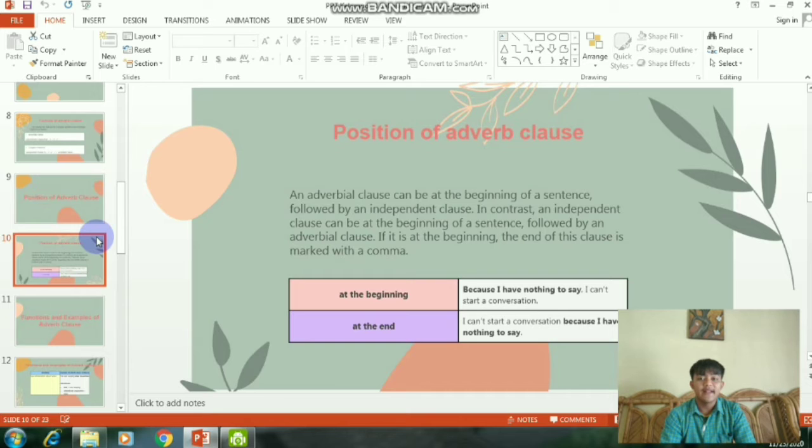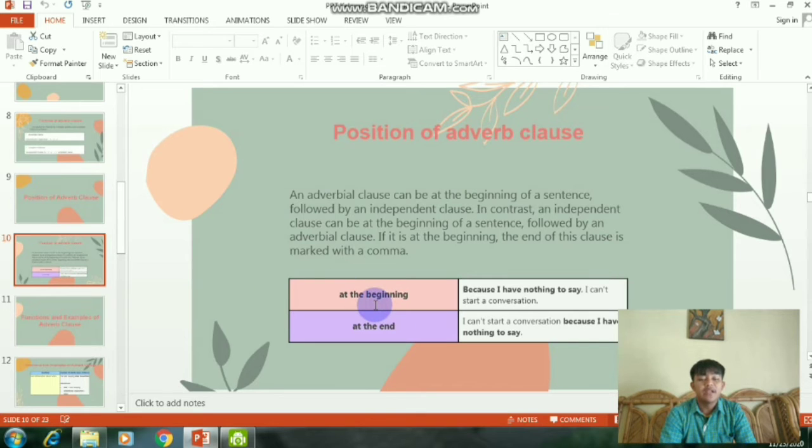In contrast, an independent clause can be at the beginning of a sentence, followed by an adverb clause. If it is at the beginning, the end of this clause is marked with a comma.